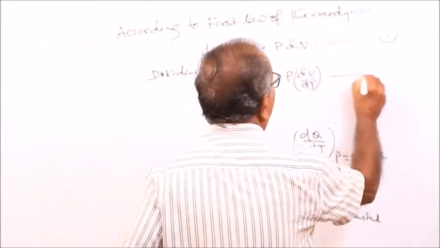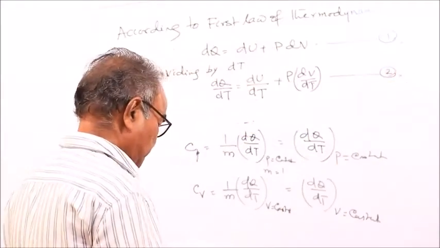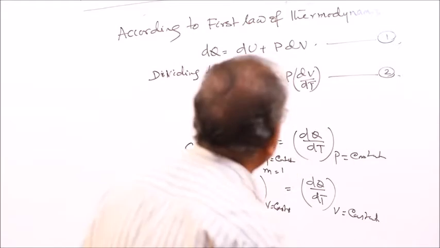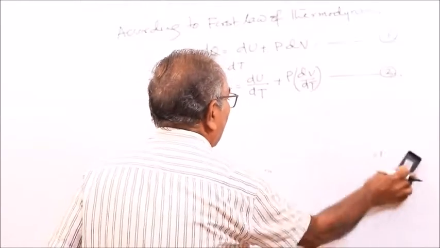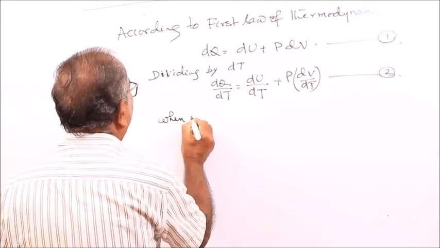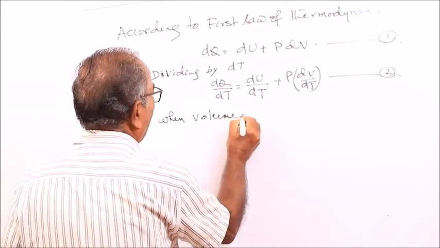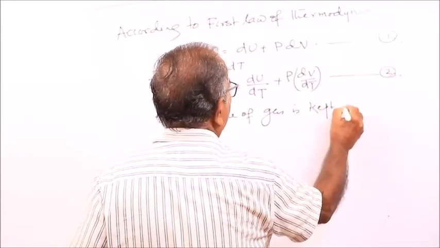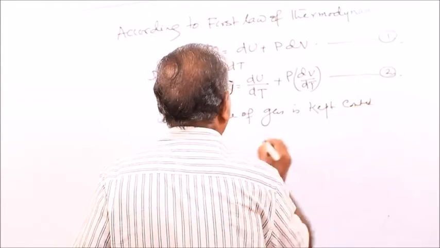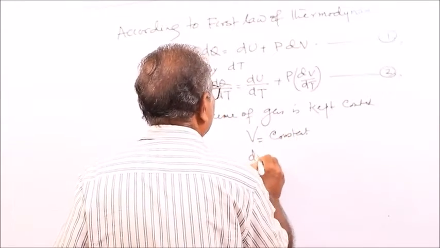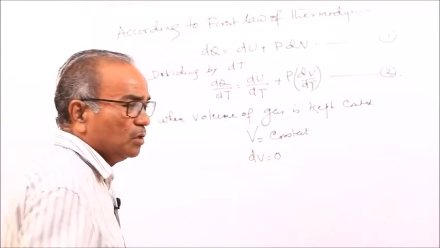This is equation 2. When the volume of the gas is kept constant, V is constant means what is the change in volume? dV is equal to 0. Change in volume is 0.